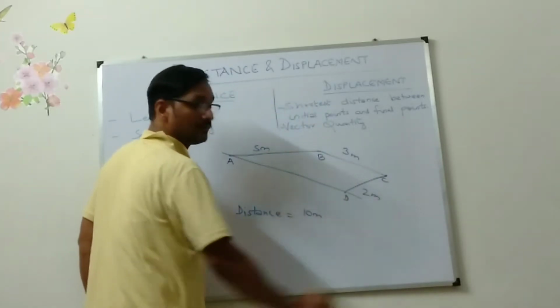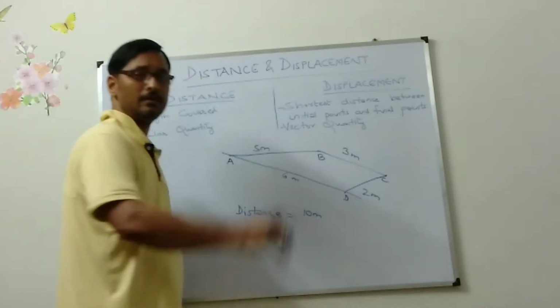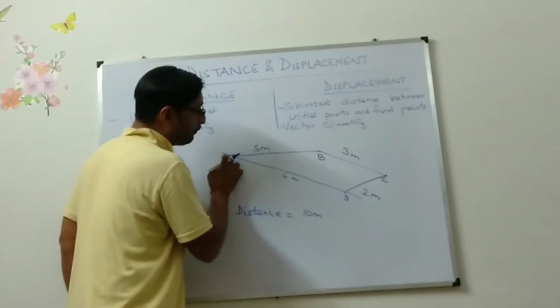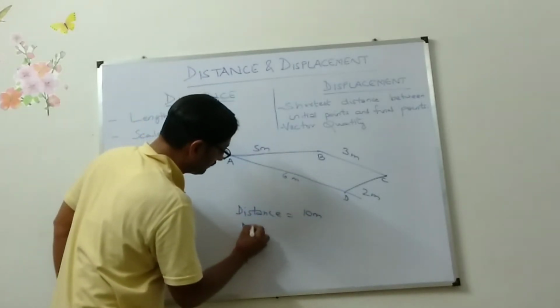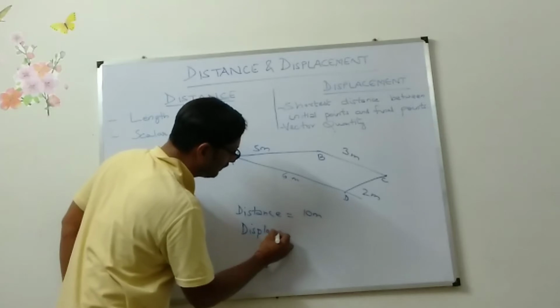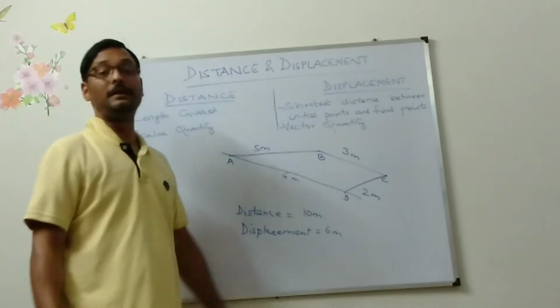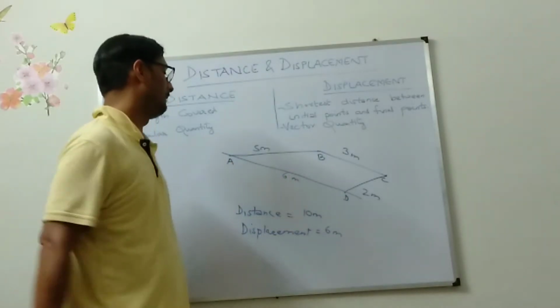Suppose this distance is 6 meter. The shortest distance between the starting point and the final point is the displacement. So your displacement will be 6 meter. Starting point and ending point, that is your displacement.